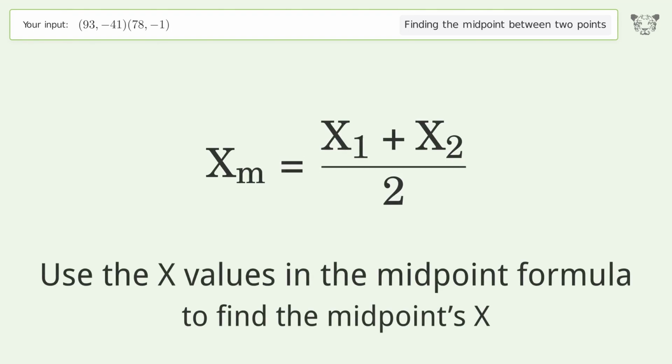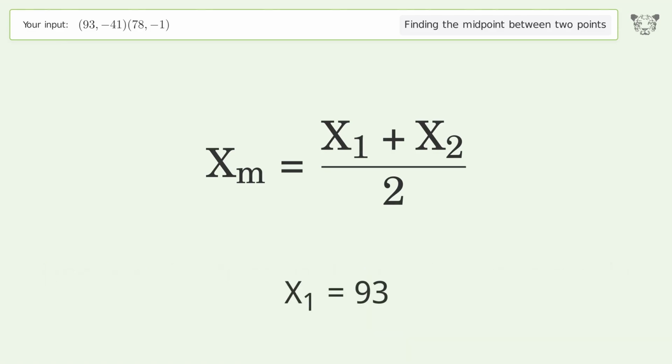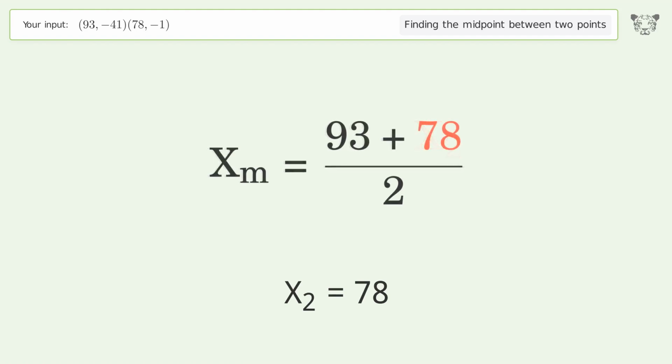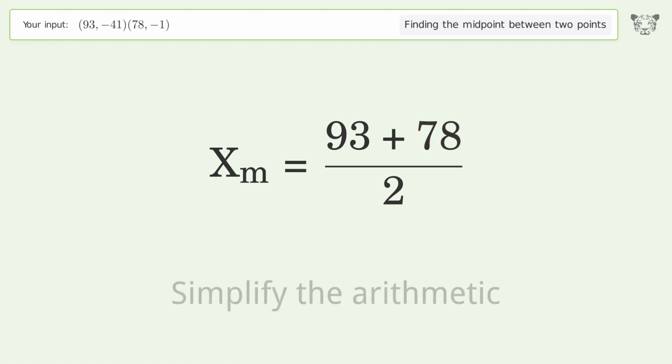Use the x values in the midpoint formula to find the midpoint's x. x1 equals 93. x2 equals 78. Simplify the arithmetic.